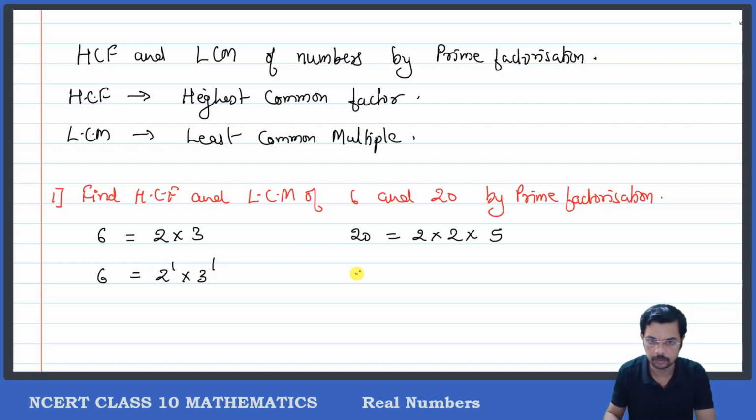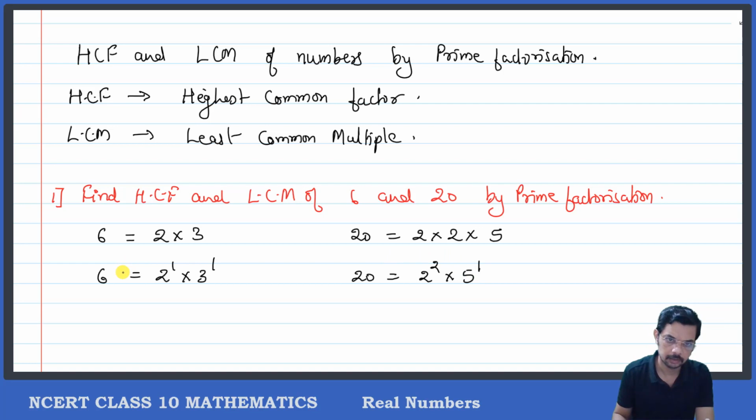Since each prime occurs only once, the power is 1. Same way, 20 can be written as 2 raised to 2 into 5 raised to 1. We use powers to represent how many times a particular prime number occurs in the factorization. So we write 2 only once, but the number of times 2 occurs is written as the power of 2. Same way for 5.